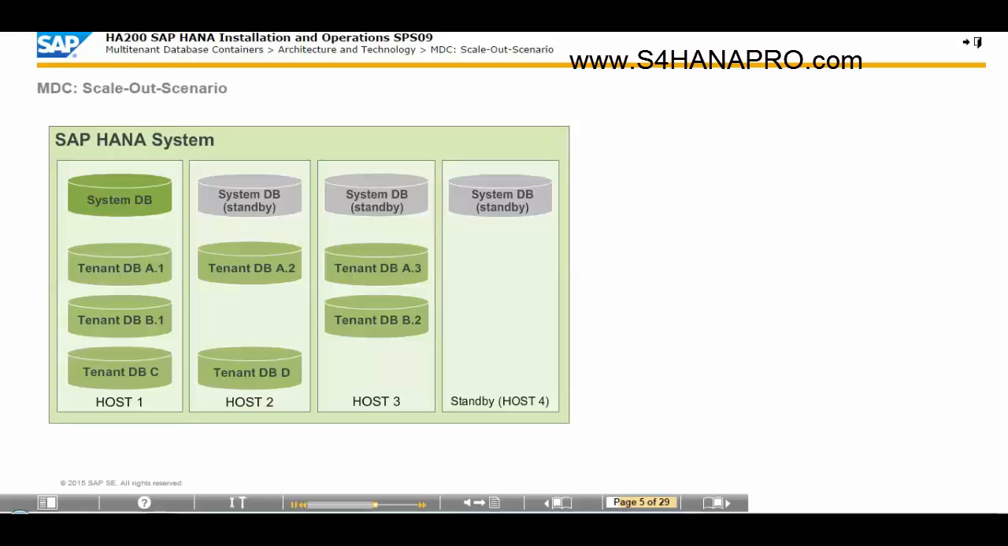The slide shows a scale-out scenario for a multiple container system with 3 tenant databases distributed across 4 hosts, that is, 3 worker and 1 standby. If host 2 goes down, the standby